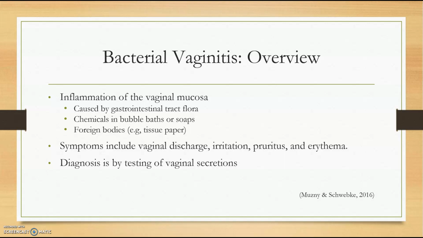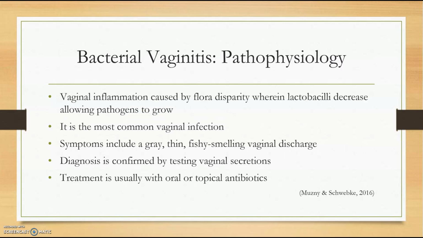Bacterial vaginitis is inflammation of the vaginal mucosa caused by gastrointestinal tract flora, chemicals in bubble baths or soaps, and from foreign bodies, such as toilet paper. Symptoms include vaginal discharge, vaginal irritation, pruritus or itching, or erythema or redness. Diagnosis is achieved by taking a sample of vaginal secretions and sending a vaginal culture to the lab for testing.